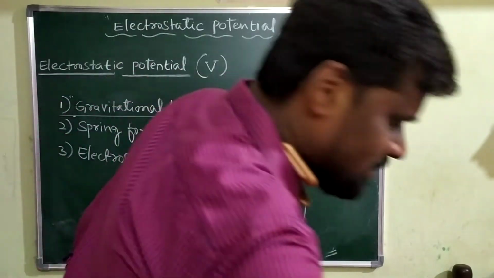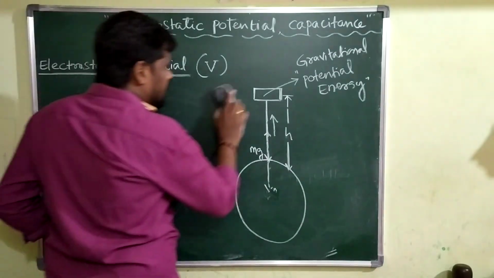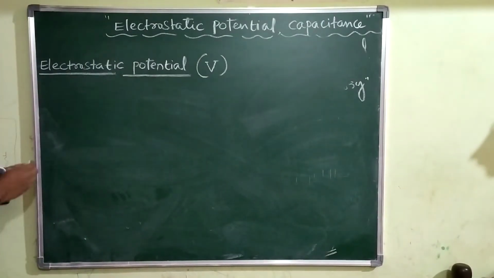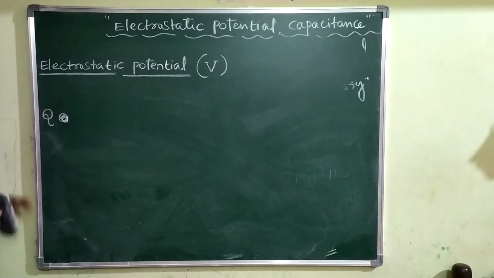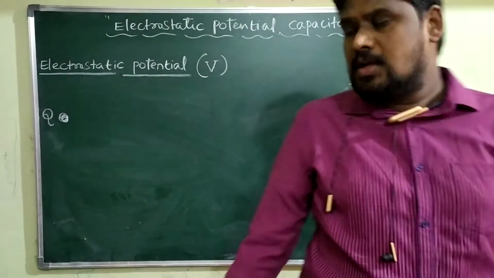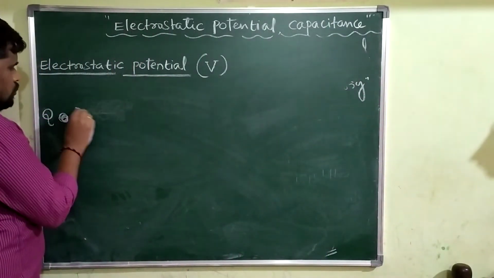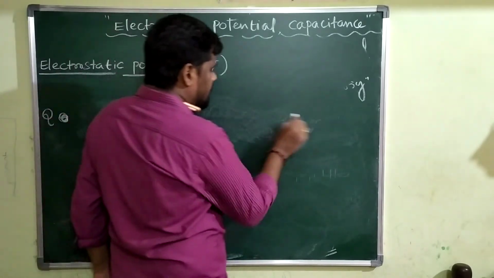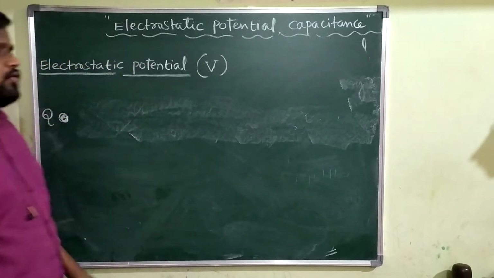So let me take one simple example here. Let me take a charge here, Q. Q is which charge? Source charge. Q is called the source charge, and it is going to produce an electric field. You know very well, this electric field is extending up to the point of infinity.